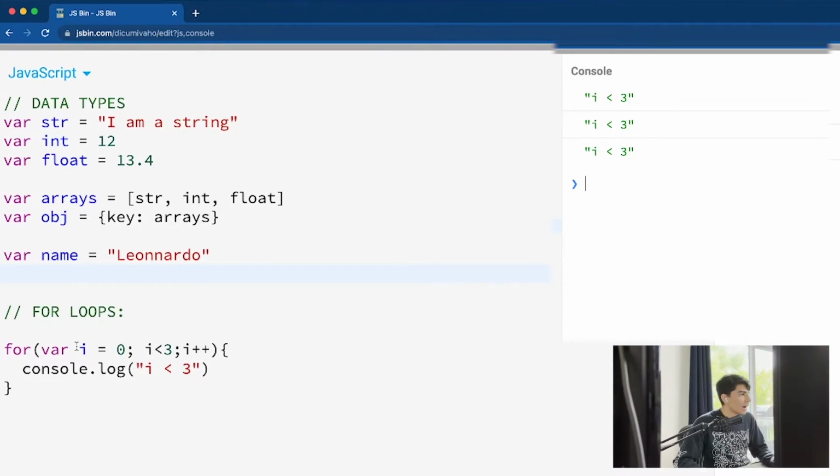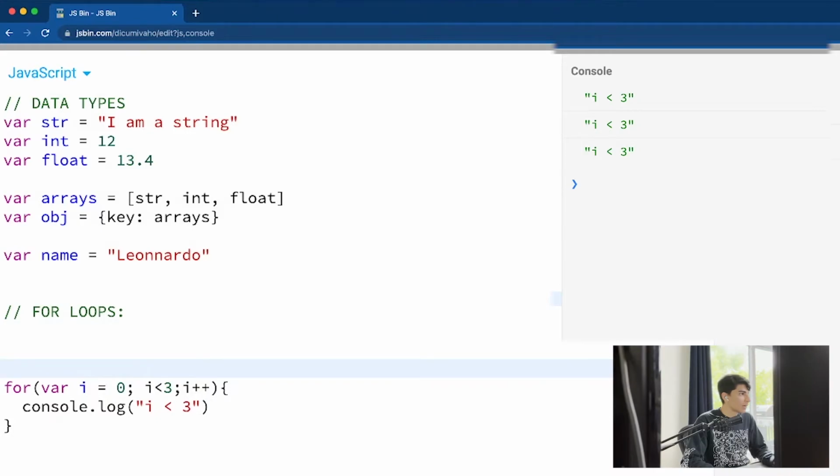Okay, again, let's think with the for loop. i is equal to 0 here. And then after i is equal to 0, if we go forward, we're going to see this condition here. Is i less than 3? i is less than 3, so it's true. And then we go and run this code here.